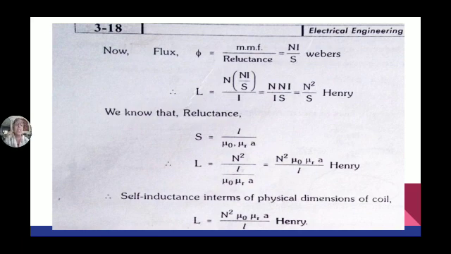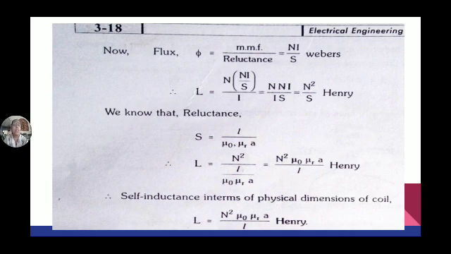So the self inductance of a coil is nothing but the self inductance of the coil. So once again I will explain. Phi is equal to mmf by reluctance, that is Ni by S. But L is equal to N phi by I. In place of phi I am substituting Ni by S, by I. So N square, I cancels, N square by S.